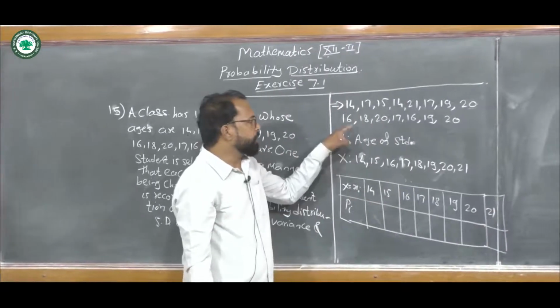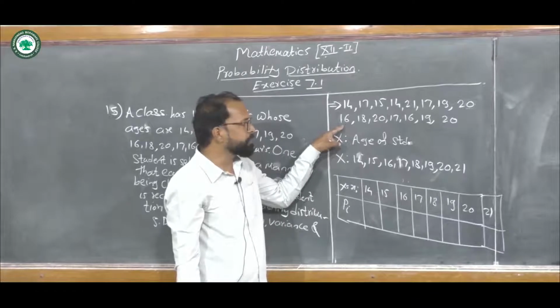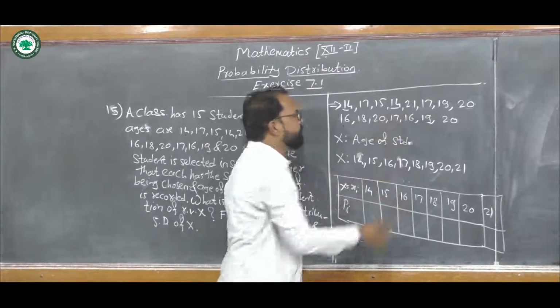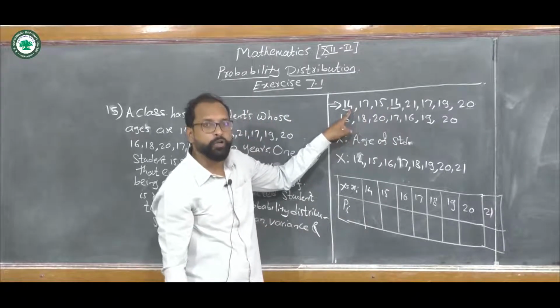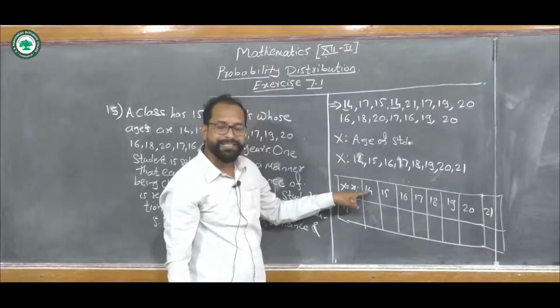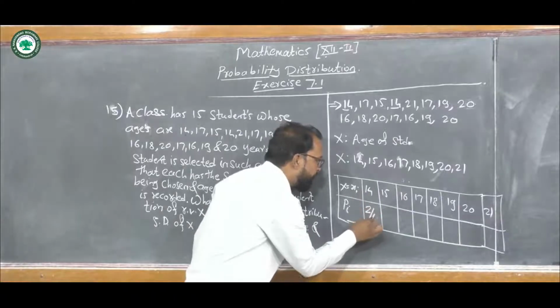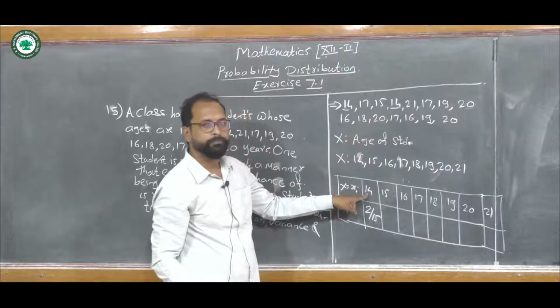The total number of students is 15. Two students have the age 14, so the probability that X takes the value 14 is 2 upon 15.